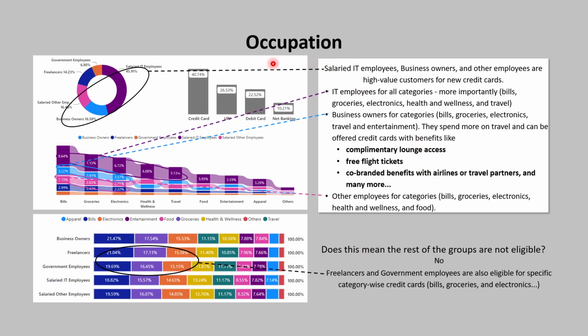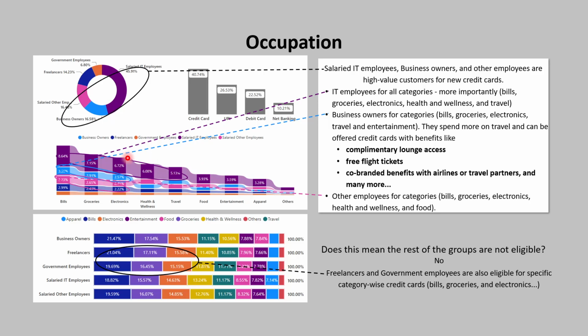For the customer demographic occupation, salaried IT employees, business owners, and other employees, that is, salaried other employees, are the high value customers. Specifically, IT employees for bills, groceries, electronics, health and wellness, and travel. Business owners for categories like bills, groceries, electronics, travel, and entertainment.